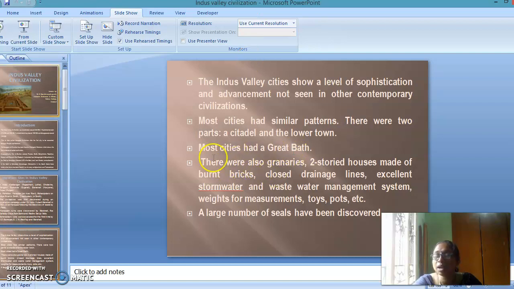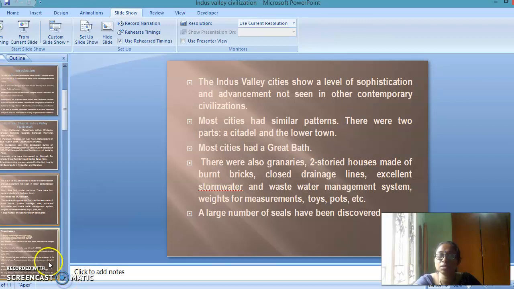There were also great granaries for the storage of grains, and storehouses made of burnt bricks. Burnt bricks are very important in the Indus Valley period. There is also evidence of closed drainage lines, with a manhole system used in the drains, and excellent storm water and rainwater harvesting and wastewater management systems. Weights for measurements, toys and pots, etc. were found. A large number of seals have been discovered.